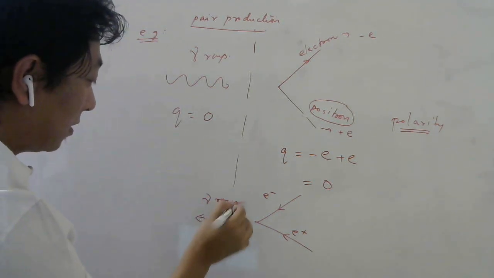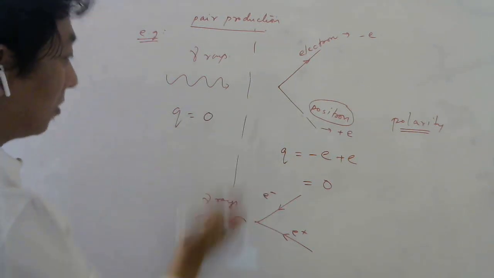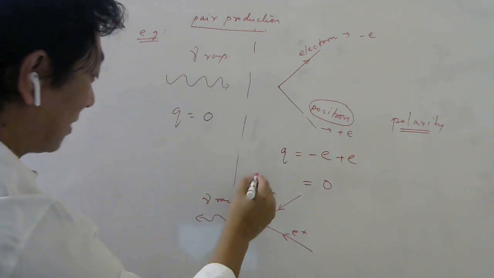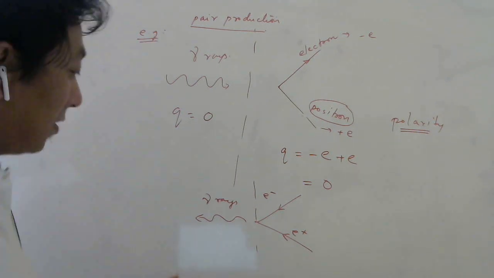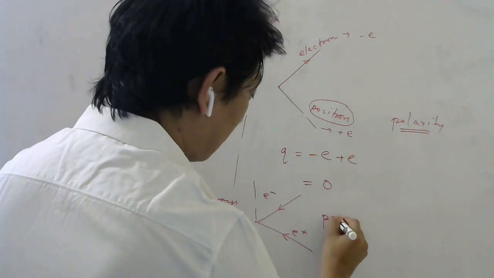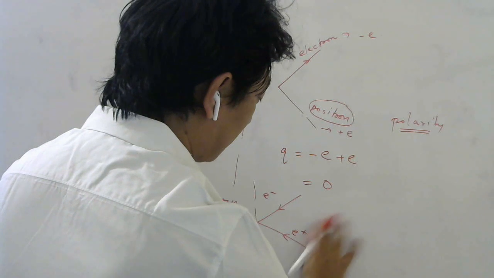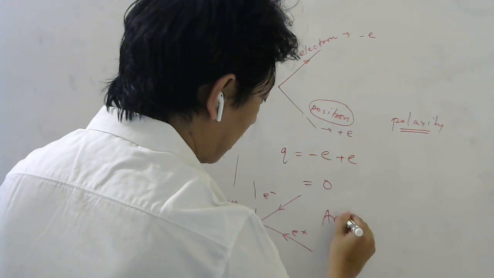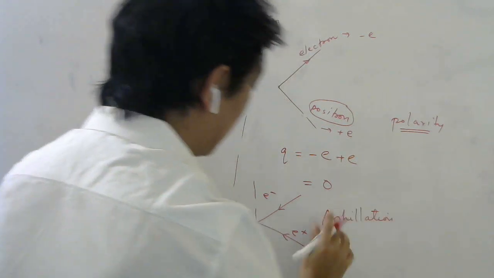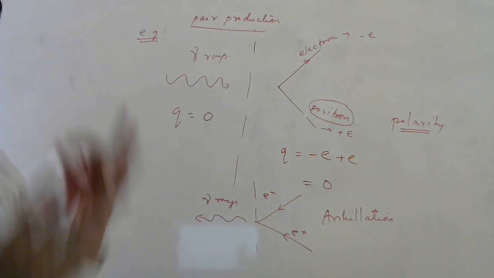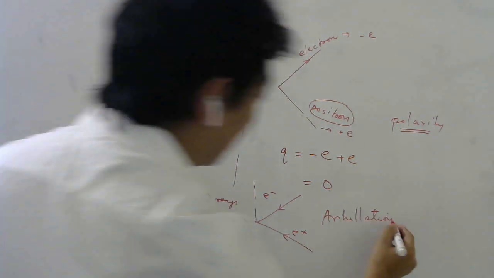So this is the reverse video of the previous one. This is also an example of conservation of charge: no charge before, no charge afterwards. This in physics we call annihilation. You can check the spelling. Annihilation, destruction basically.